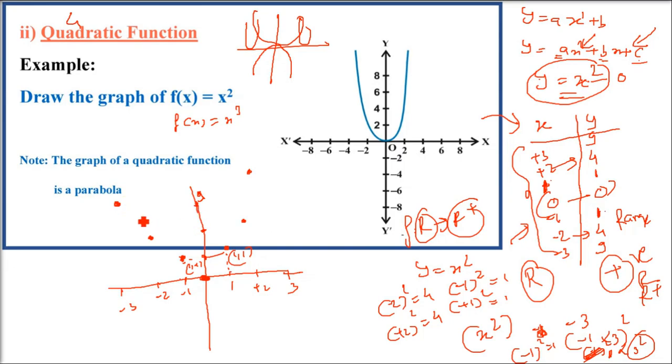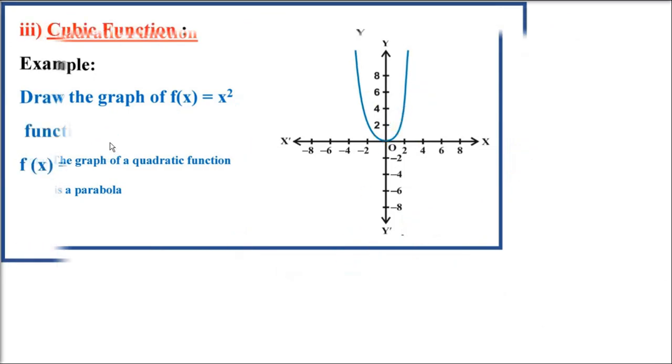Now my handwriting is real good, so my drawing is equally good, so don't worry about that. This is a freehand drawing, this is a parabola. If you assume it to be a parabola, actually this is the parabola. For 1 and negative 1 these points, for negative 2 and positive 2 these, for negative 3 and positive 3 these, and I joined them, and this is your quadratic function.